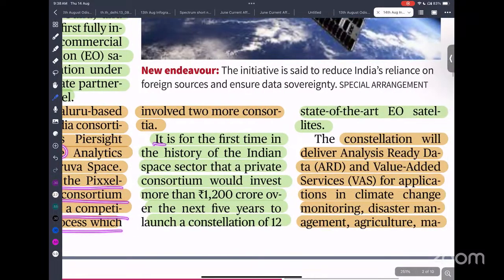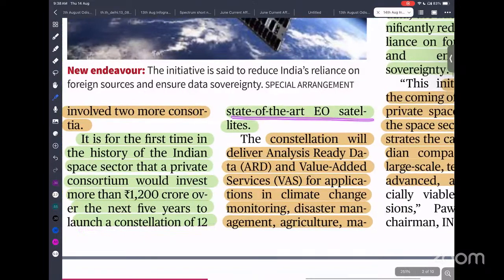For the first time in Indian space sector history, a private consortium would invest around 1,200 crore over the next 5 years in a constellation of 12 state-of-the-art Earth observation satellites. Earth observation satellites observe the resources of the Earth. It can be forest, soil, or water, anything, and on the basis of their observation they can provide intelligence.